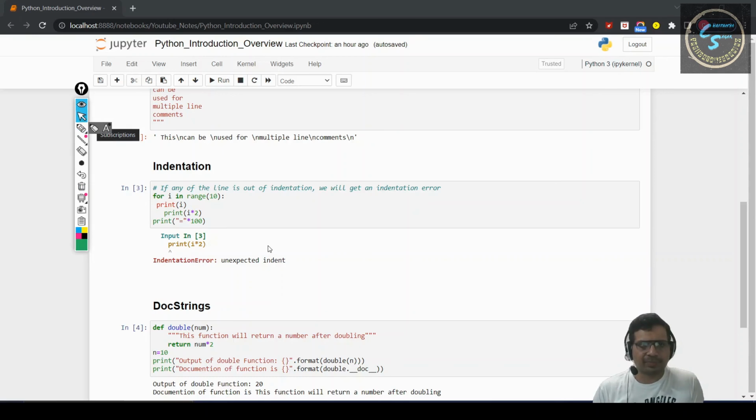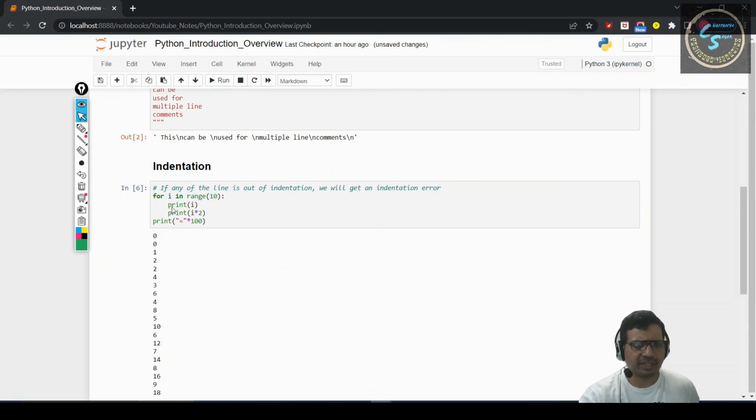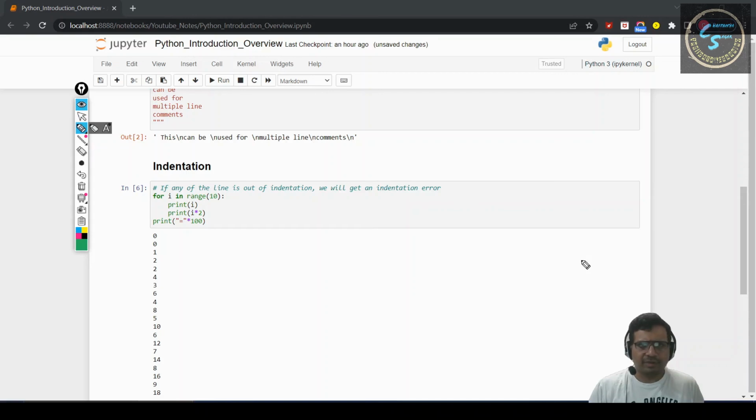Let's try. So we see, and if we execute it, we are getting a number and it's multiplied by 2.